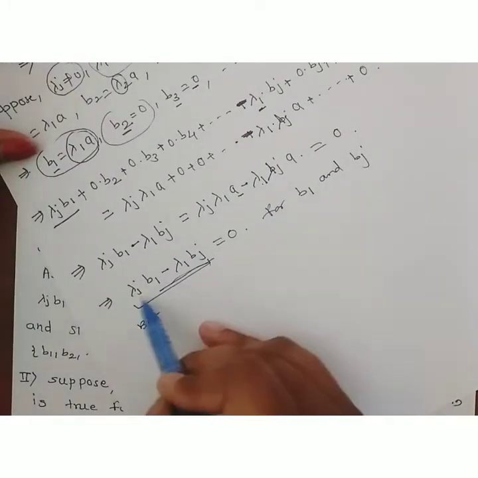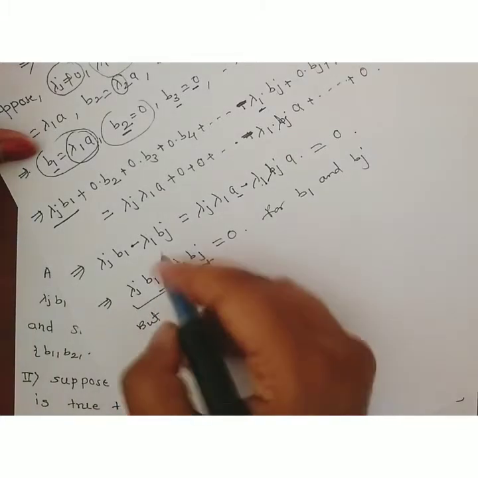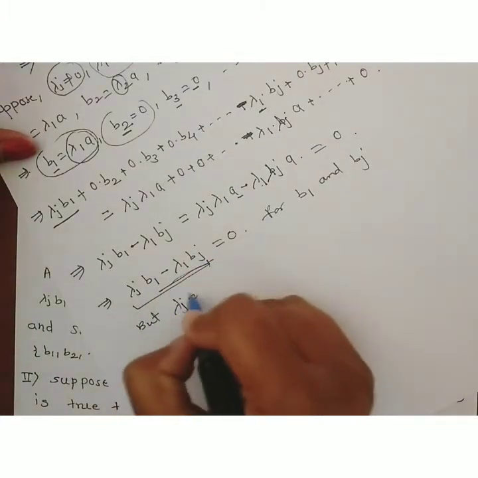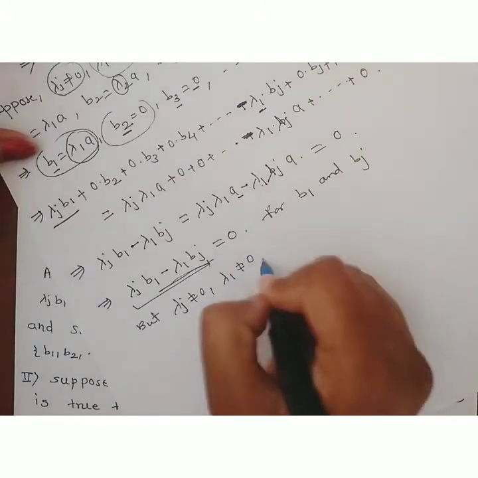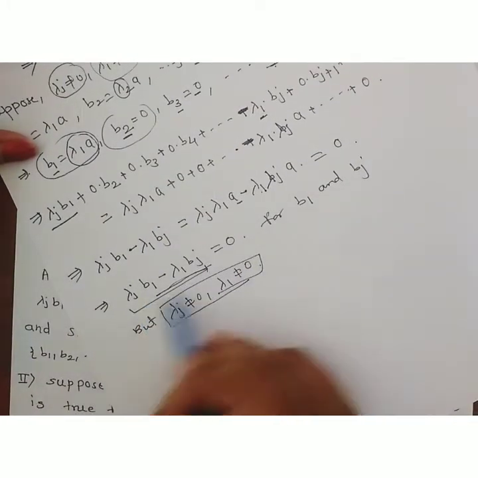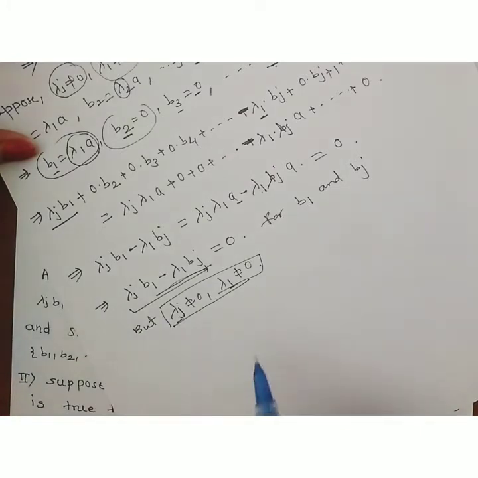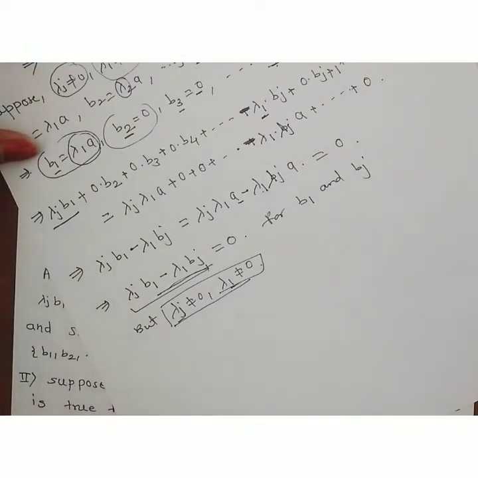Therefore this set of vectors b1 and bj is linearly dependent, since this linear combination is equal to 0 while these vectors are non-zero. This is only for the case n equal to 1.